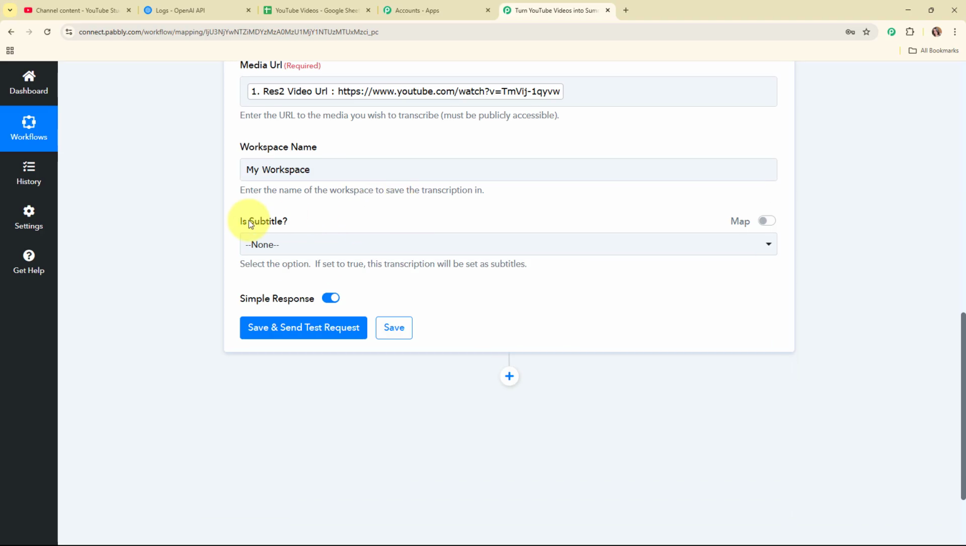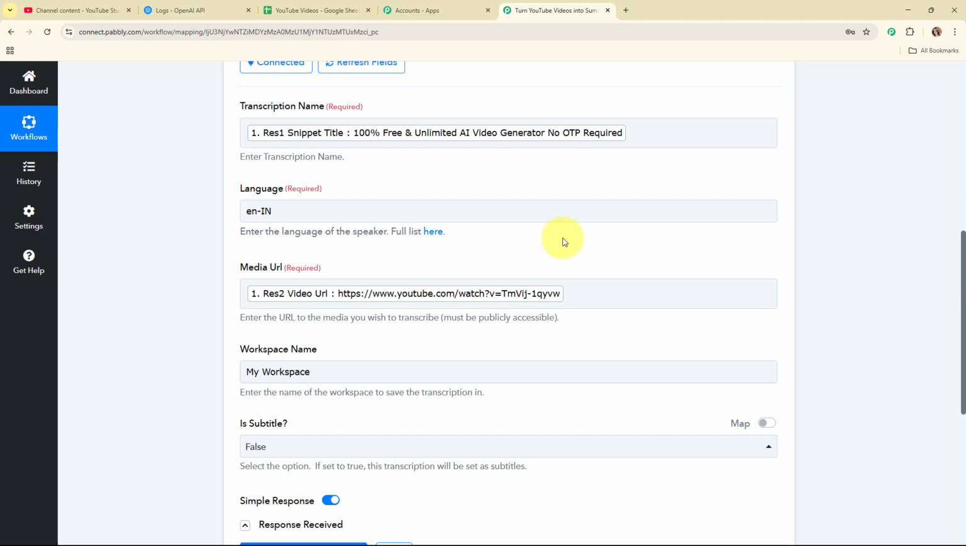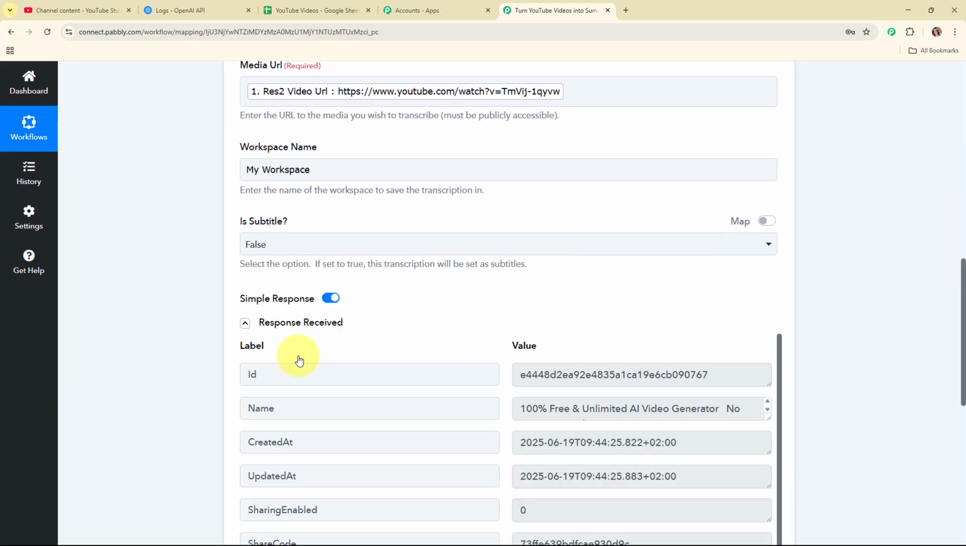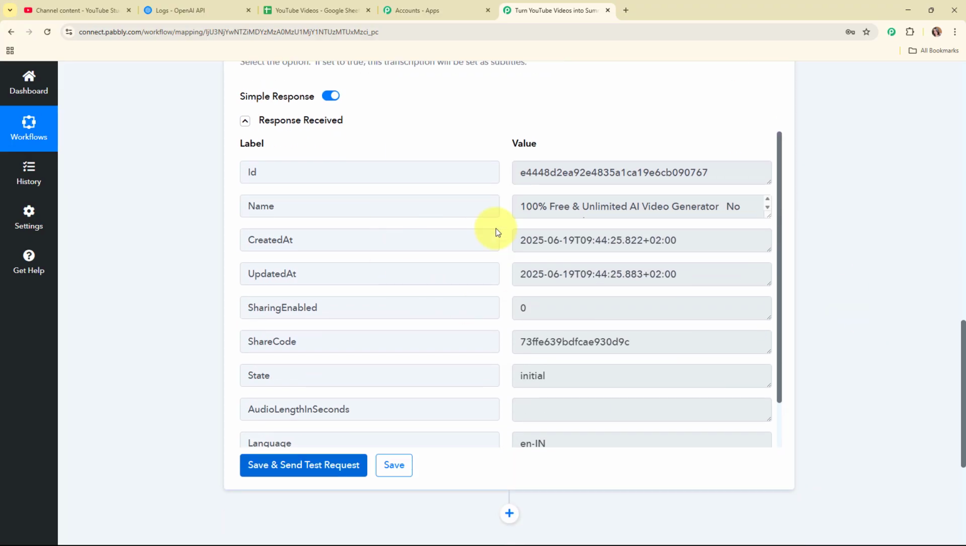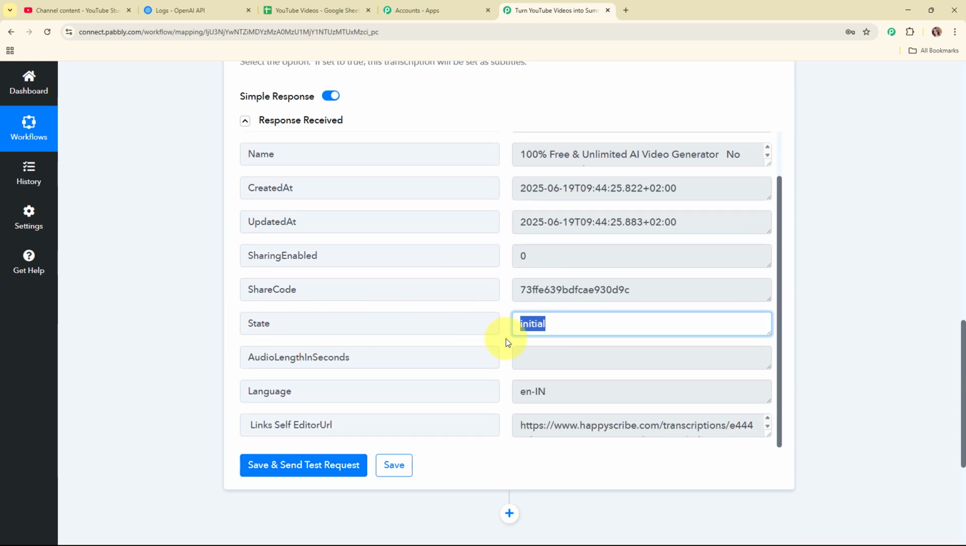Moving forward, here it is asking me is subtitle. So for that I'm going to select false. Alright, so now you have entered all the required details. I'm going to click on the save and send test request given over here, and here you can see we have received a successful response where we have received the ID, name, created at, updated at, and here you can see the state as initial. That means our transcription is in initial state.